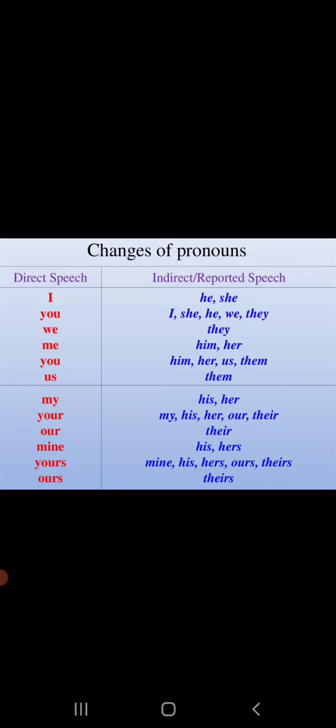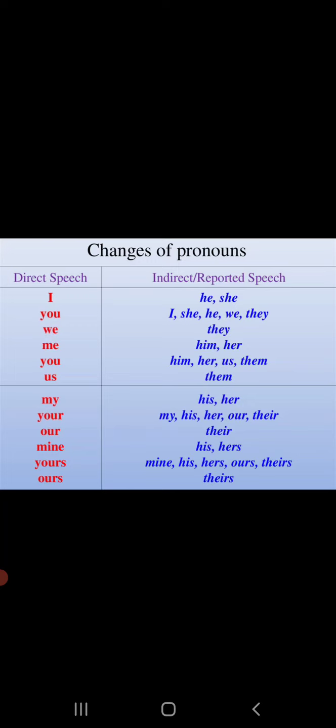Alright, and the next one is the pronouns of the third person, like he, she, it, they, will not change. They remain the same. So what is the rule? The first person changes into subject, the second person changes into object, and the third person has no change.